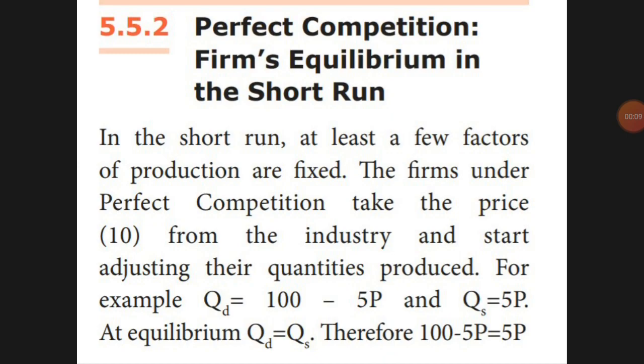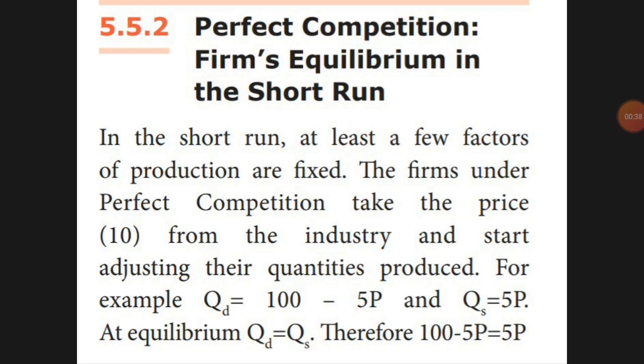Perfect competition firm equilibrium in the short run. Short run in perfect competition means at least a few factors of production are fixed. That means in perfect competition, the price in an industry adjusts according to the quantity produced. According to the quantity produced, the price can increase or decrease, according to supply and demand, they will adjust.